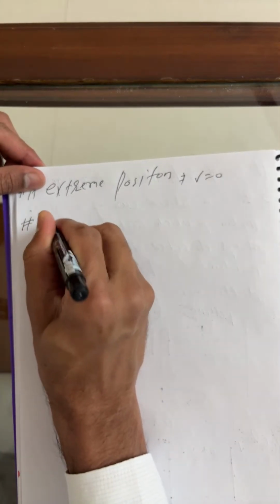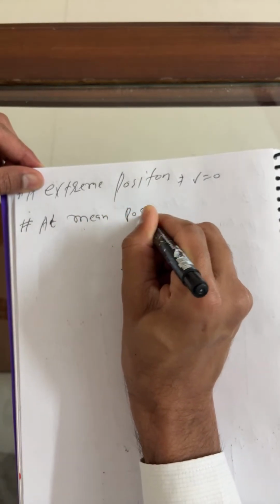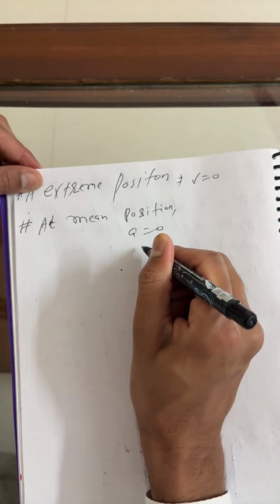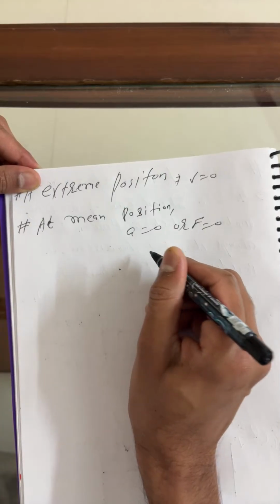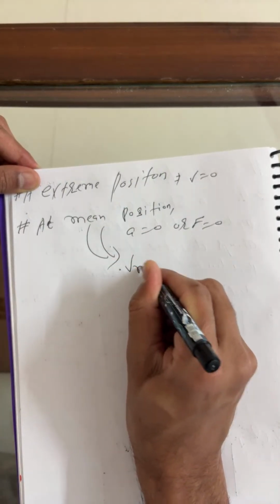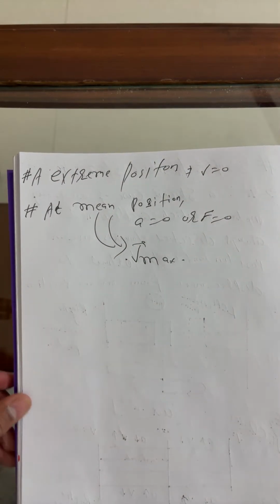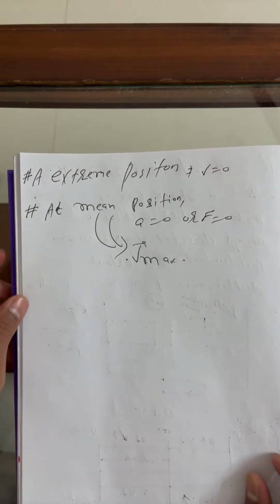Now, at the mean position, acceleration is zero. Or you can also say force is zero. But velocity is maximum. Velocity is maximum at the mean position. Okay.